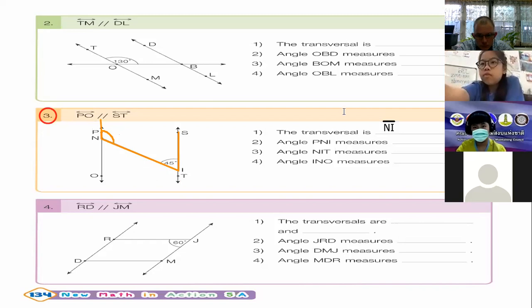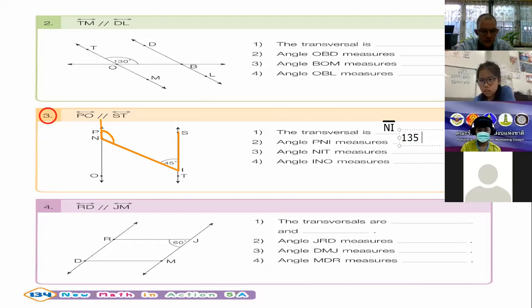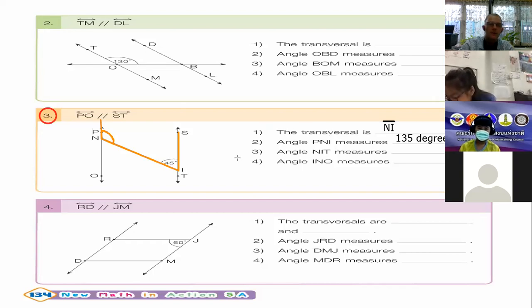135 degrees. Very good, Jasmine. Excellent job. It's 135. Yes, that is 45, the other one is 45. So this one is 135 up here, 135.